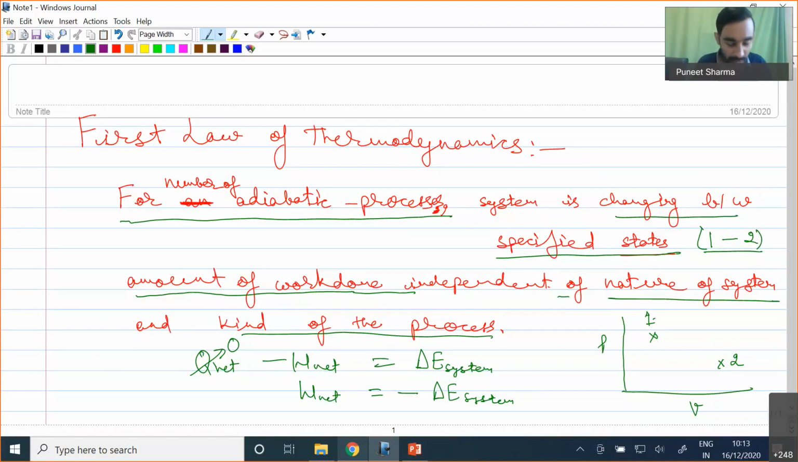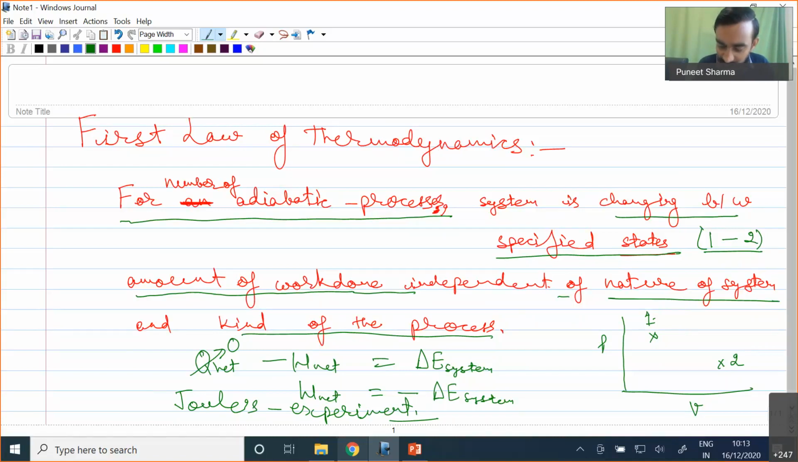Okay, so that is one statement, and the origin of this statement comes from Joule's experiment. Joule performed an experiment somewhere in the early 19th century, and based on that experiment this particular statement of the first law of thermodynamics was derived. Historically the first law of thermodynamics came first, and after that the general law of conservation of energy was defined.